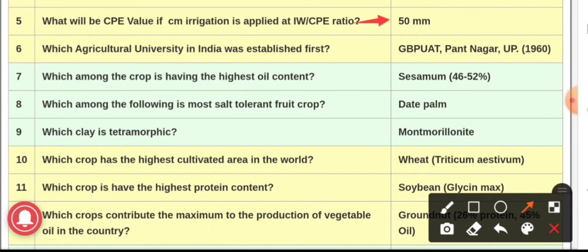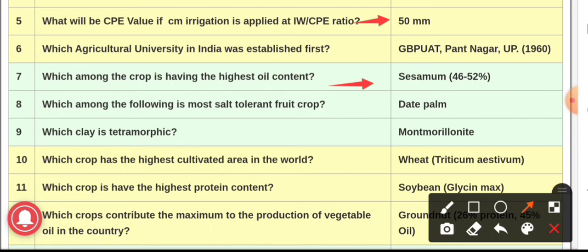Question number 6, which agricultural university in India was established first? And the answer is Pantnagar Agricultural University, which is in Uttar Pradesh, and it was established in the year 1960. Question number 7, which among the crop is having the highest oil content? And the answer is Sesamum, that is Sesamum indicum, provides the oil content that is 46 to 52%.